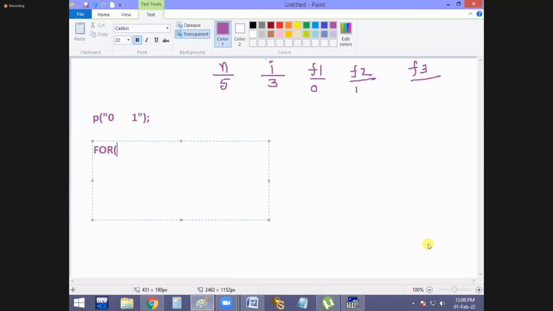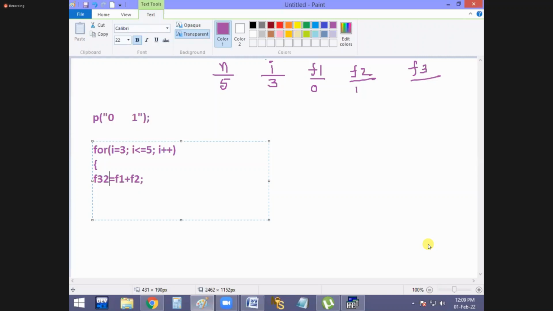For I equal to 3. Why? Because just before I said 2 times we have already completed, or not. That's why the value starts with I equal to 3, I less than or equal to 5, I plus plus. Meaning very clear. I value starts 3, 4, 5. That means how many times? 3, 4, 5. 3 times only, no? Repeated.